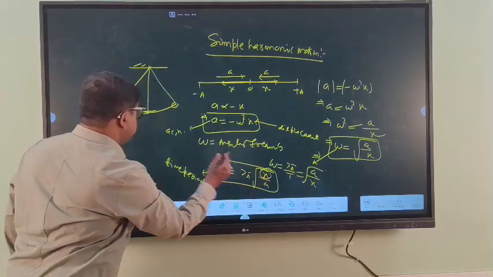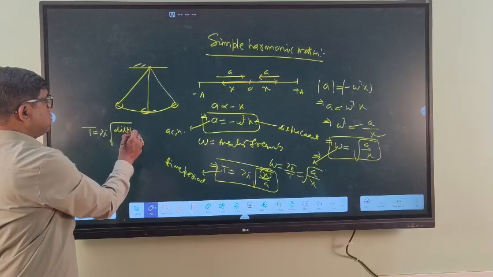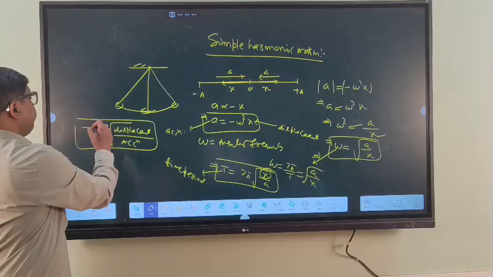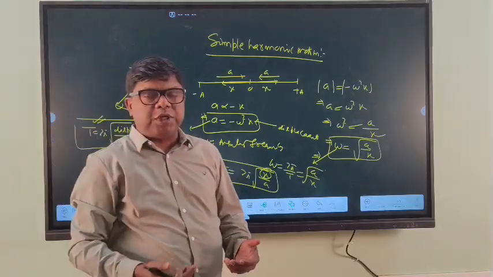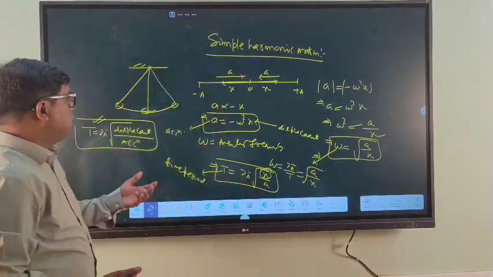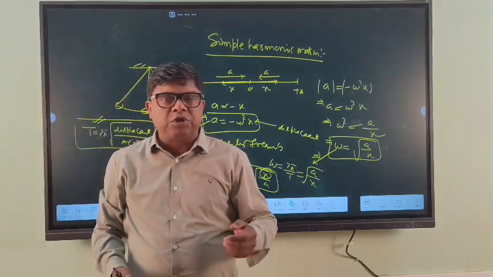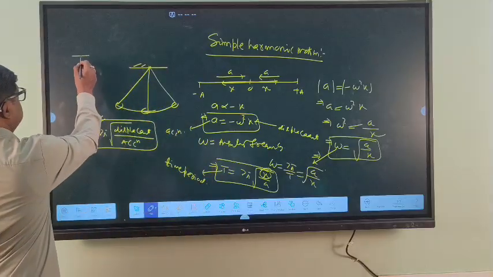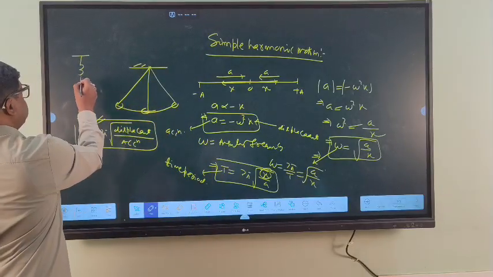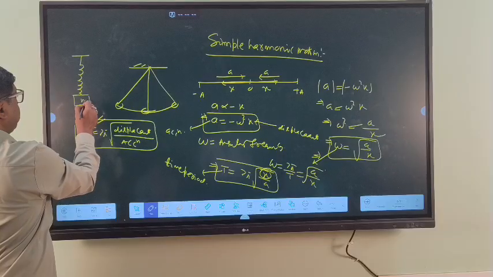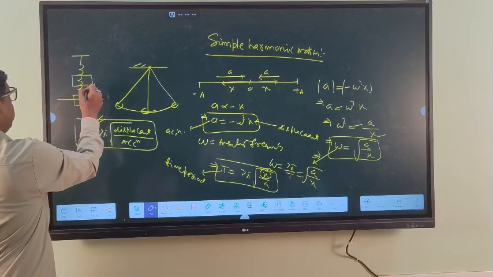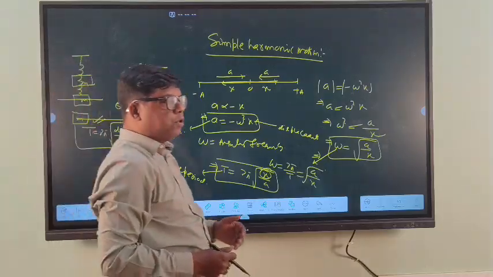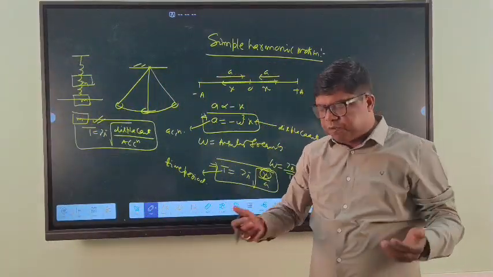So the time period of a simple harmonic motion is T equal to 2 pi into root over displacement by acceleration. Examples of simple harmonic motion are the motion of a simple pendulum and the motion of a massless loaded spring. This is the simple pendulum, and this is the massless loaded spring. They execute SHM, making to and fro motion about the mean position. These are examples of simple harmonic motion.